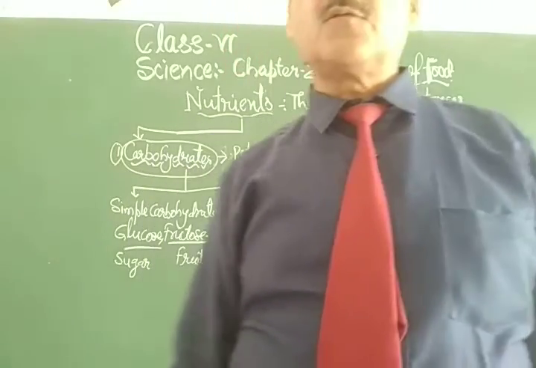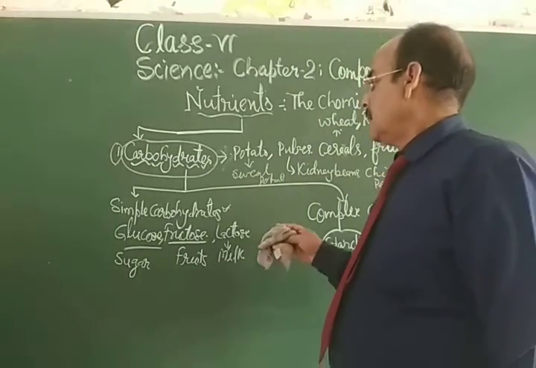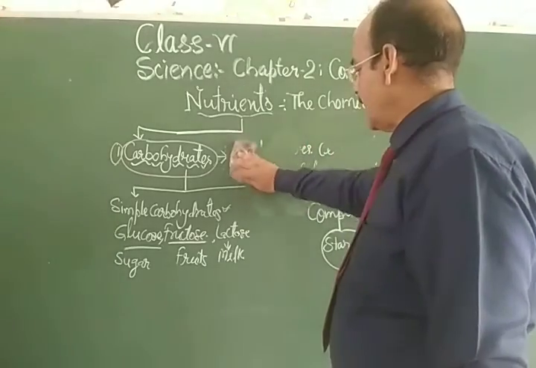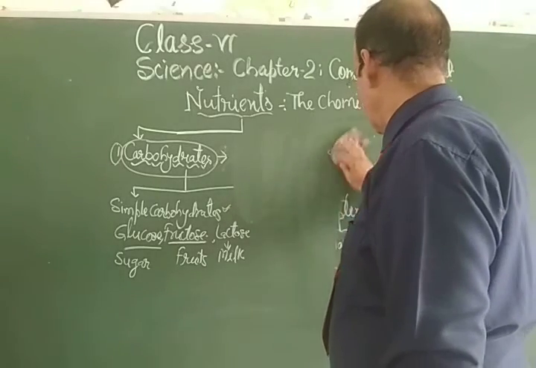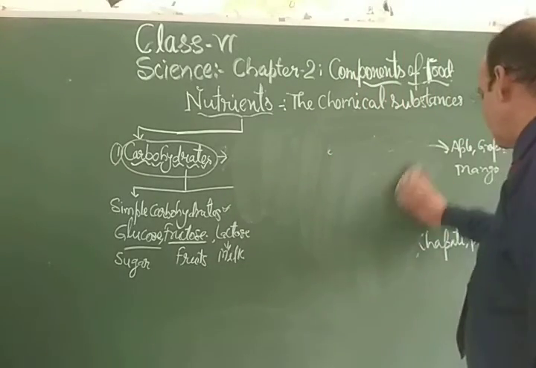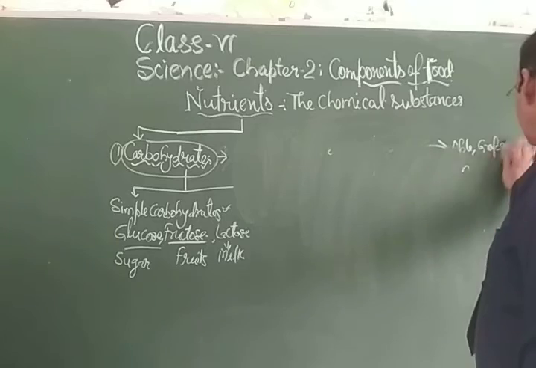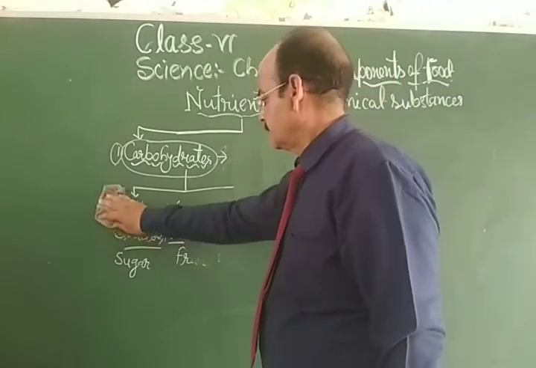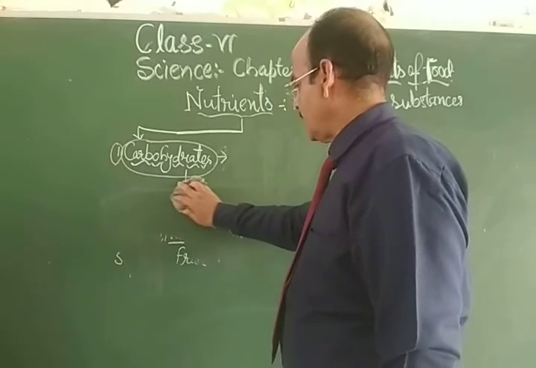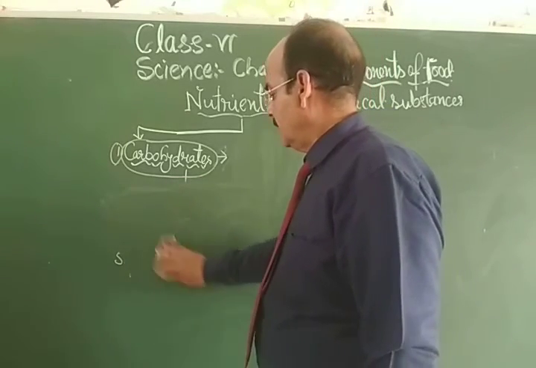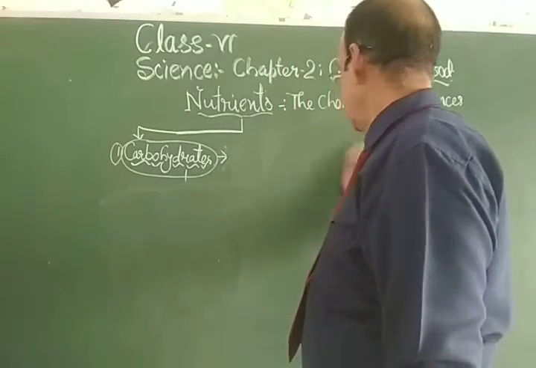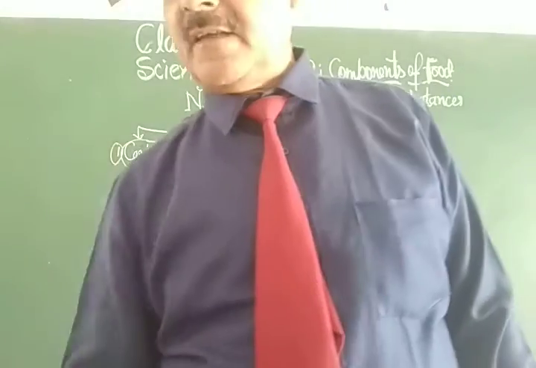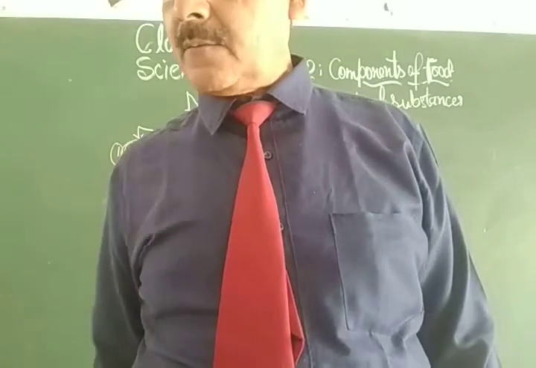My dear students, come to the second ingredient, which is called fat. Fat is the reserve source of energy when we are unable to receive an adequate amount of carbohydrate.